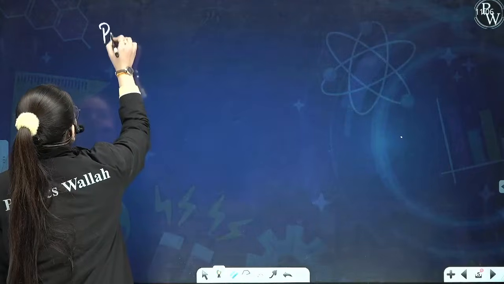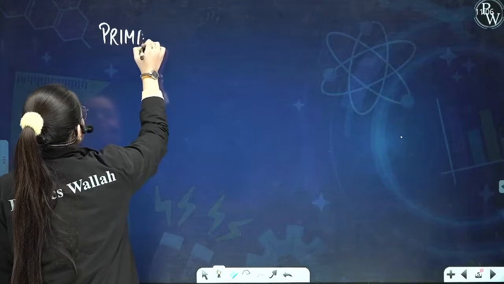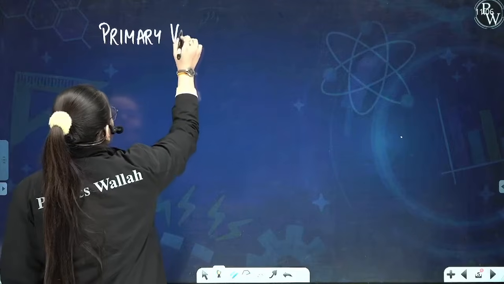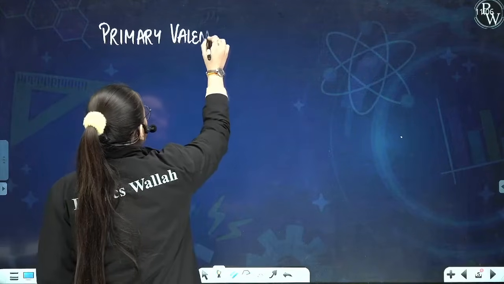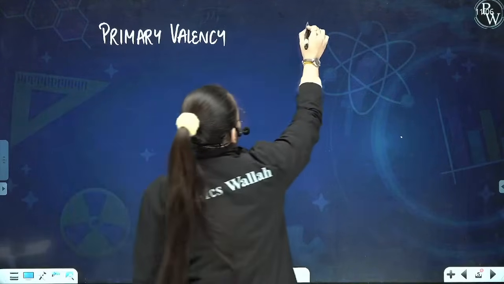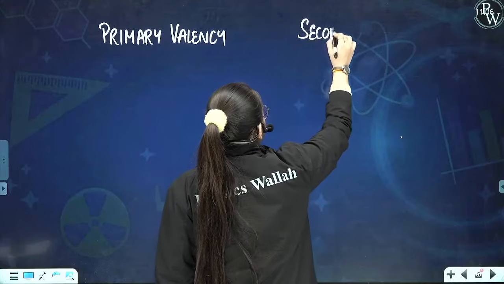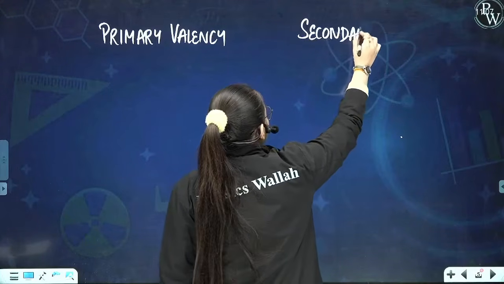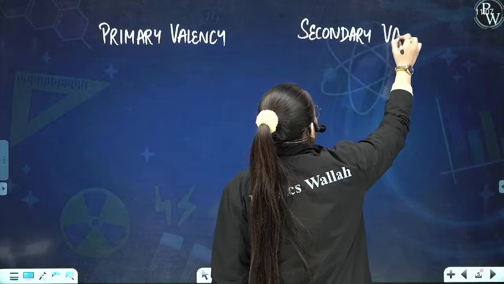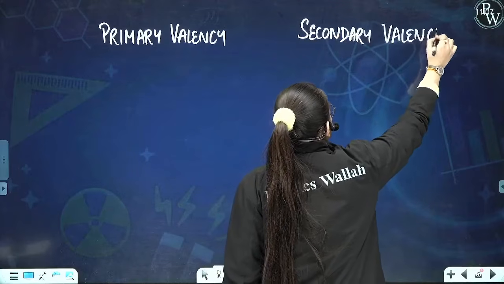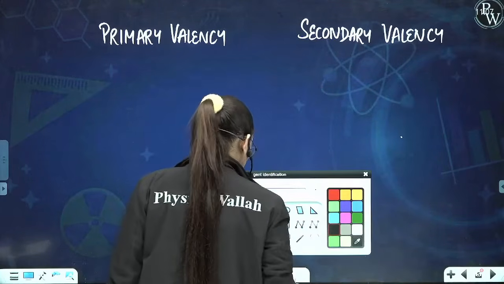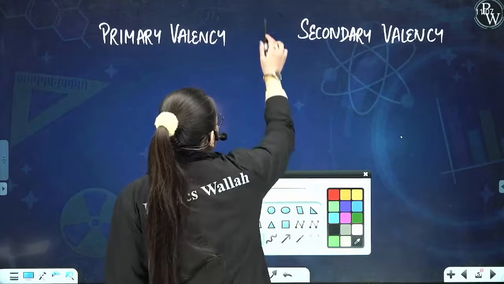On one side you can write primary valency, and on the other side you shall write secondary valency. You will write which valency? Secondary valency. Now understand the very basic difference between both of them. Let us see the very basic difference.